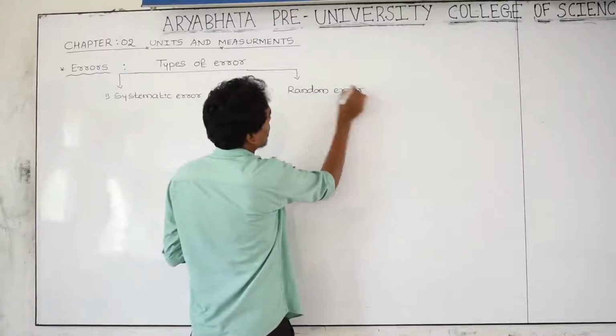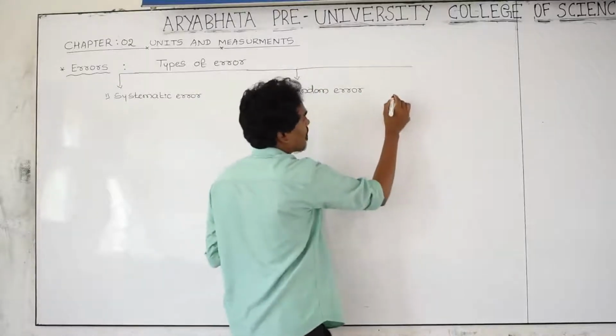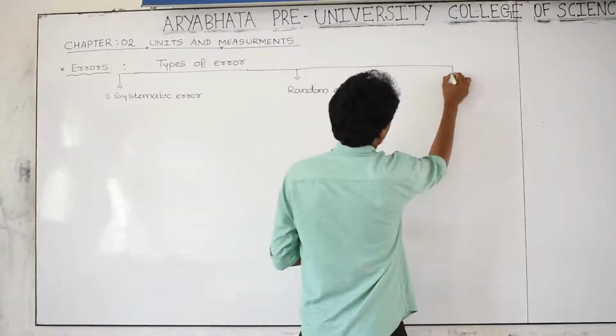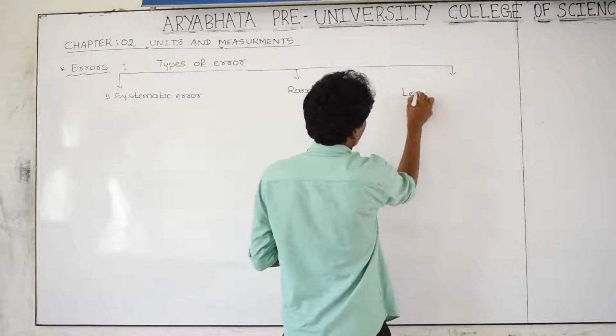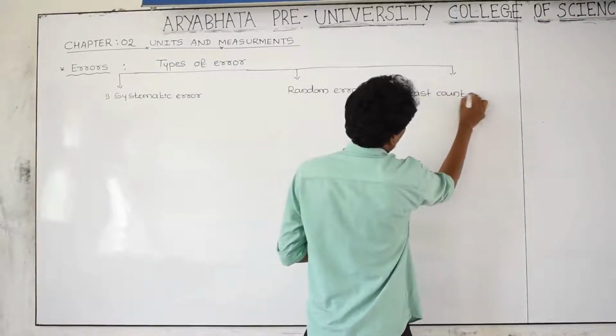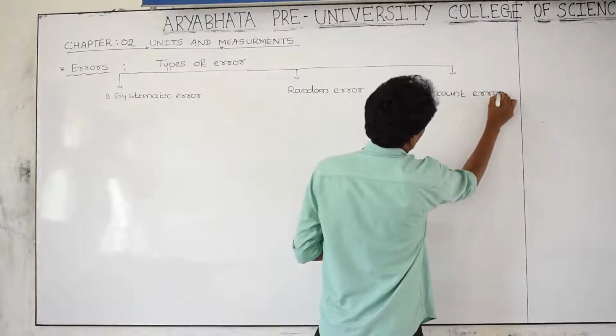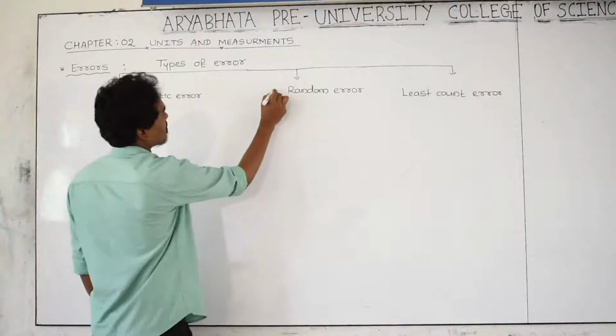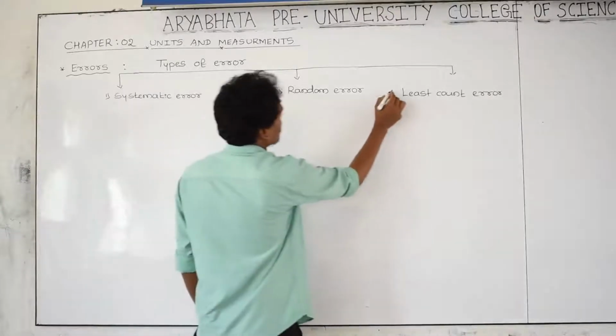And the third type of error is least count error. This is the first one, this is the second one, and this is the third one.